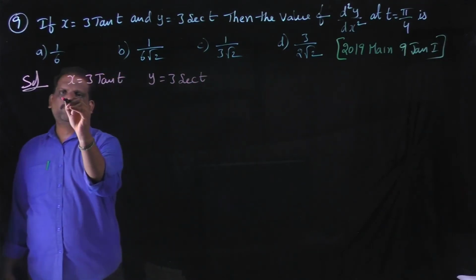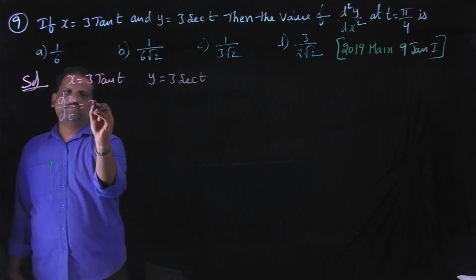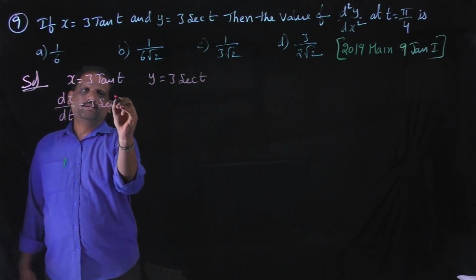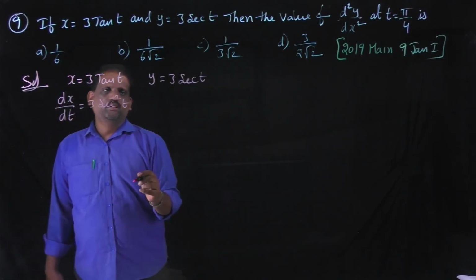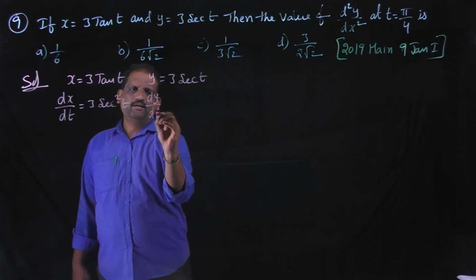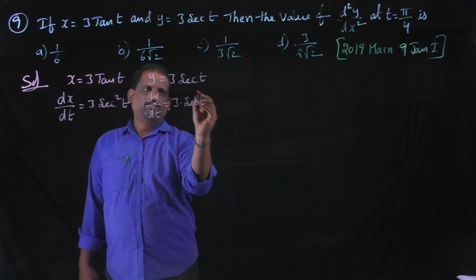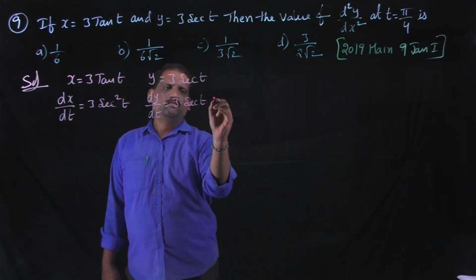Differentiate with respect to t, then we get dx by dt is equal to 3 into secant square t. Differentiate with respect to t, we get dy by dt is equal to 3 into differentiation of secant t, which is secant t into tan t.